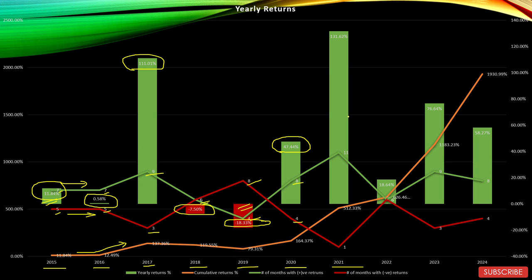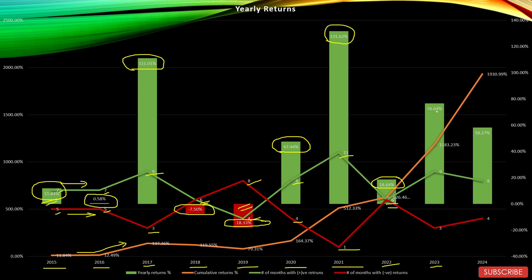In 2021, this sector skyrocketed and it managed to give returns of 131.62% with 11 positive months and only 1 negative month. So, clearly the best year for the sector. 2022 was an average year for the sector, and the sector managed to give returns of 18.64% with 6 positive months and 6 negative months.